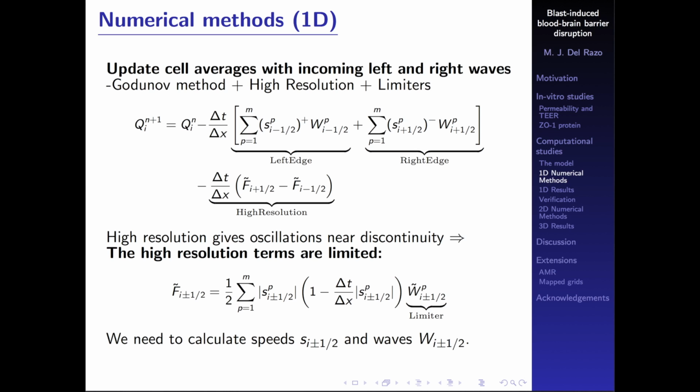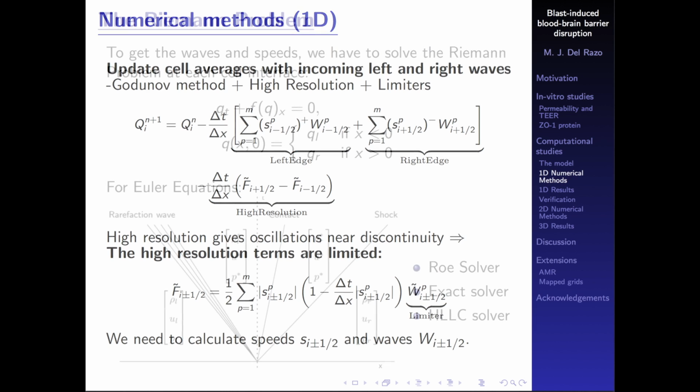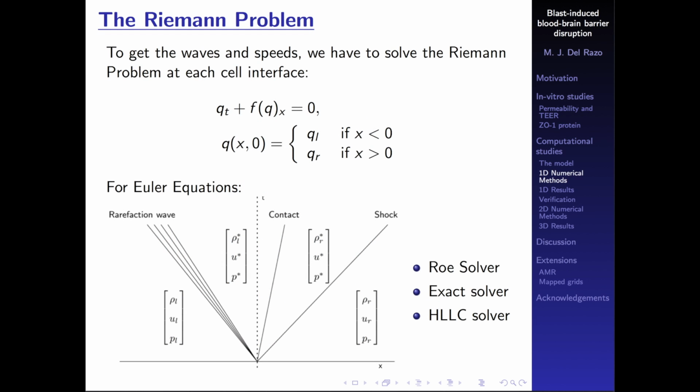Okay. Now, in order to be able to implement this, we need to calculate the speeds S and the waves W. So the way to do that, of course, is the key ingredient in finite volume methods. That is just the Riemann problem. So the Riemann problem is just the conservation law with a constant state on the left and a constant state on the right as an initial condition.